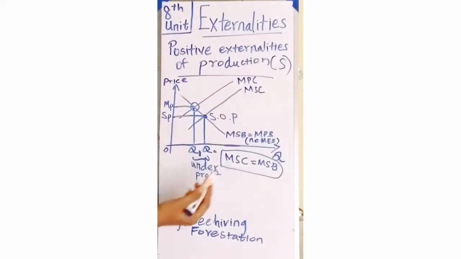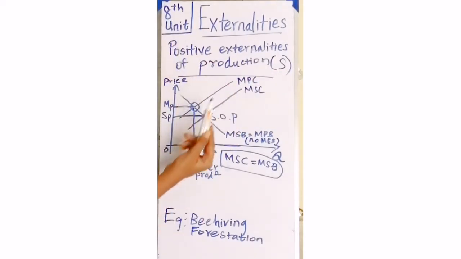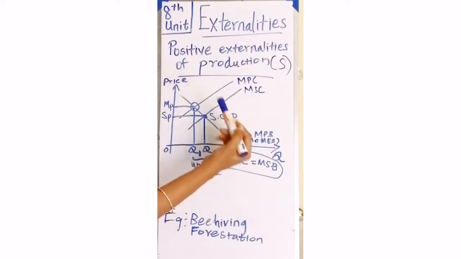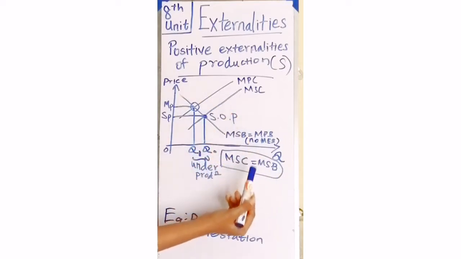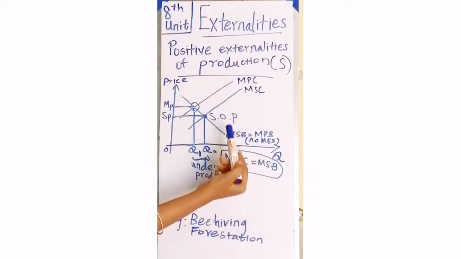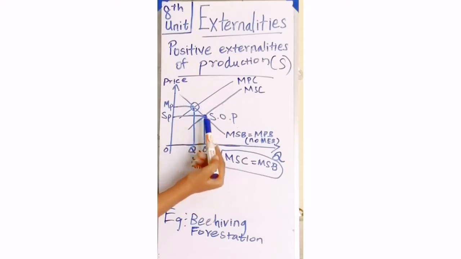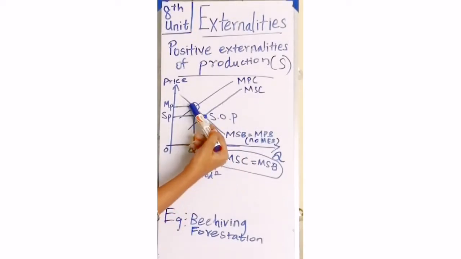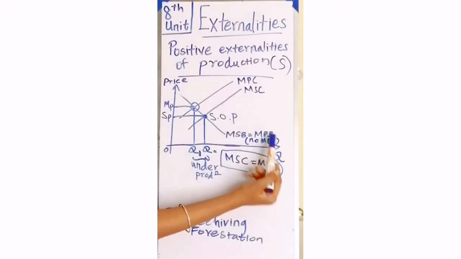If they ask this question, first we have to draw this graph and write a small description saying that here the marginal social cost is less than the marginal private cost. Socially preferable production should happen where marginal social benefit is equal to marginal social cost, but it actually happens where marginal private cost is equal to marginal private benefit.